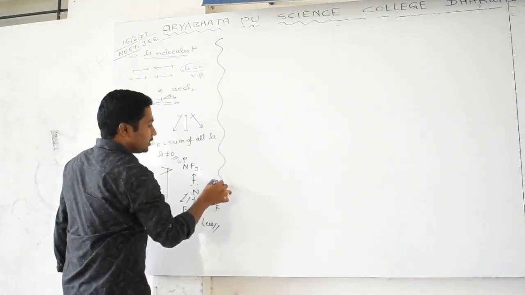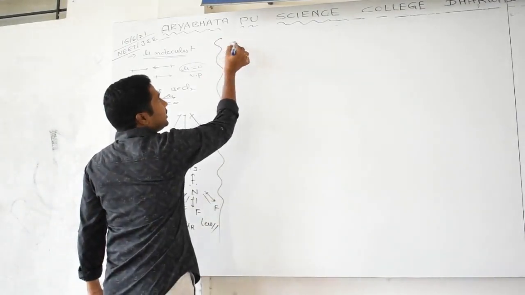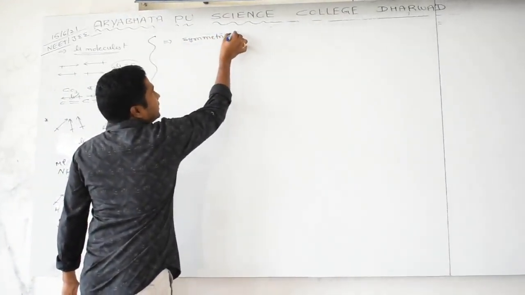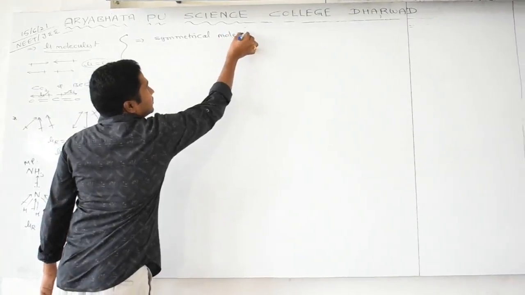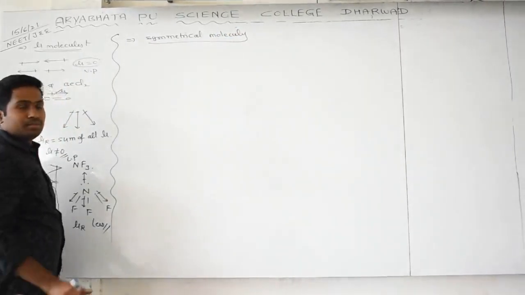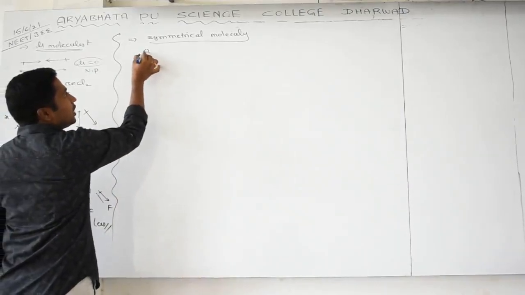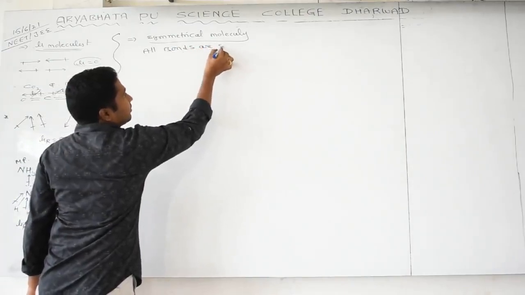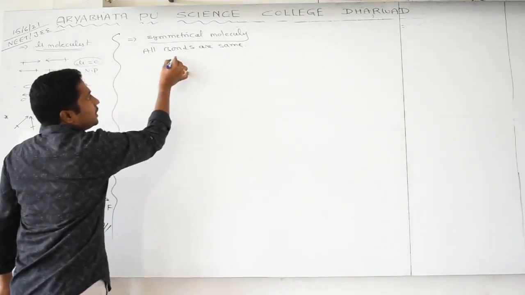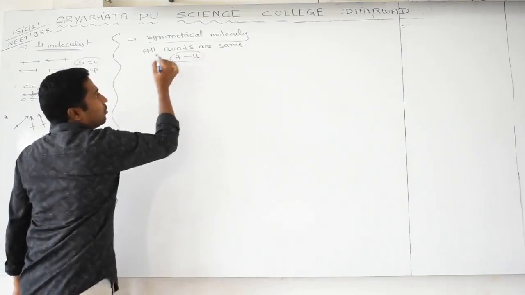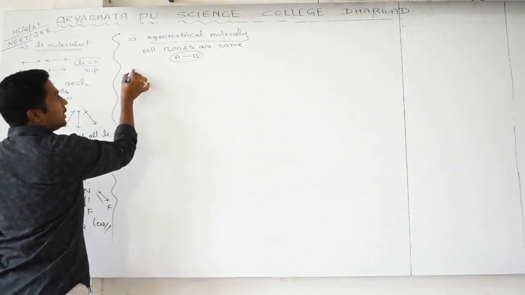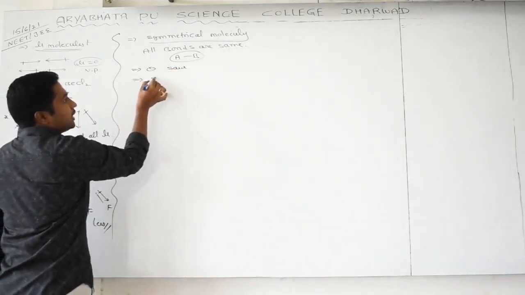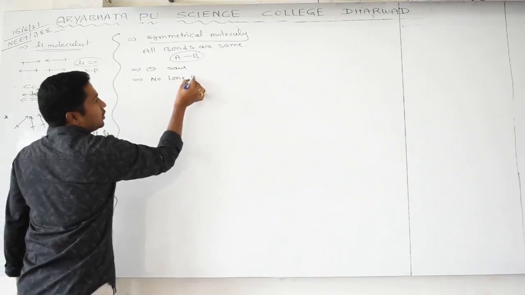Now we will see some other things, that is, the symmetrical molecule. Third case, symmetrical molecule. Sir, what is the meaning of a symmetrical molecule? A symmetrical molecule means all bonds should be the same, only AB bonds, however many there are. All bond angles are also the same, and the molecule should not contain any lone pairs.